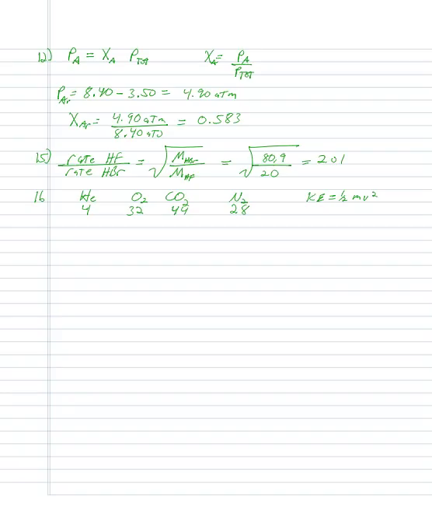The slowest one is going to be the heaviest one, CO2. The next heaviest, O2. Then N2. And then He. So that would be A. Hopefully that's the answer. And it is.